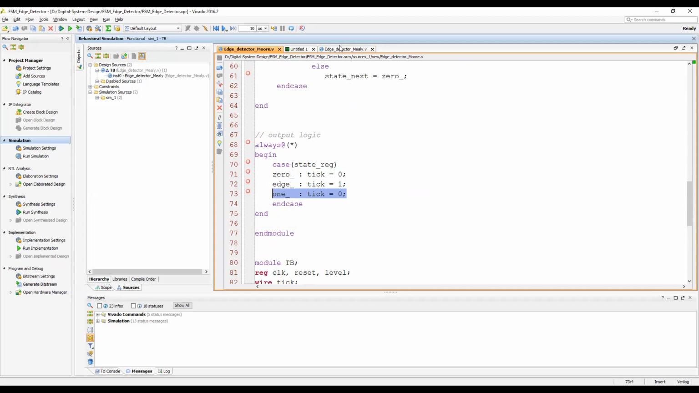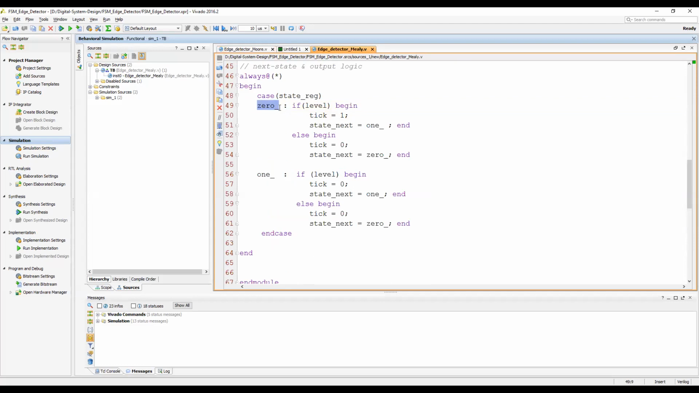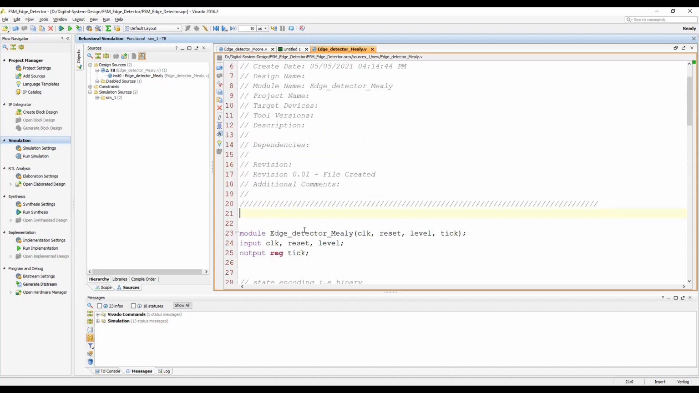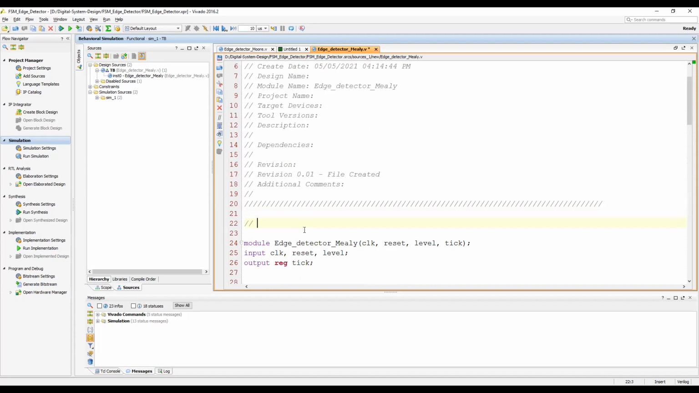Okay. But here these things are different. Here I'm looking at the current state, and I'm also checking the input. So when I'm checking both, then I'm deciding the tick. Same is the case here, here, and here. Why? Because in Mealy state machines, I'm writing down here: in a Mealy state machine, the Mealy output is a function of both current input and current state.